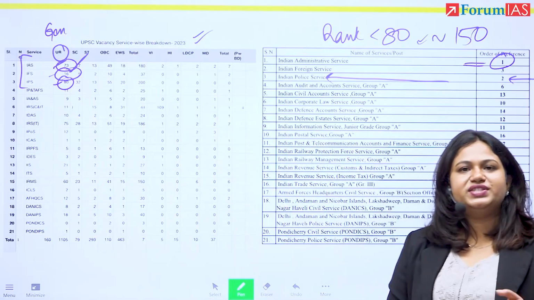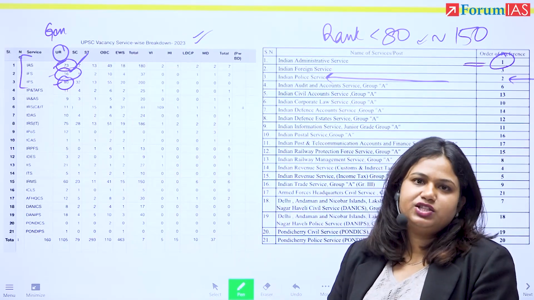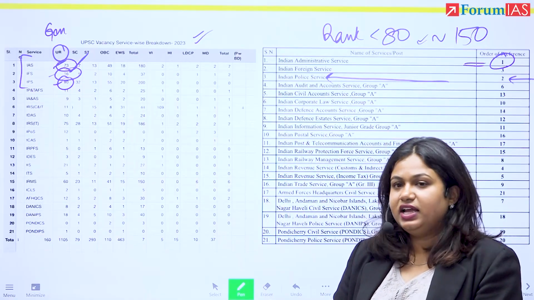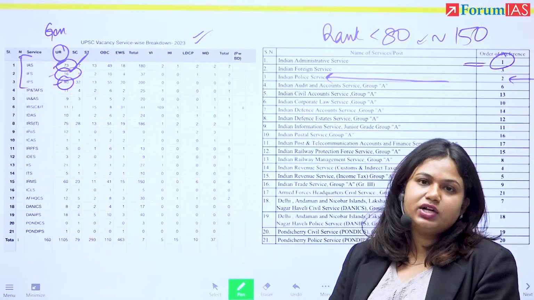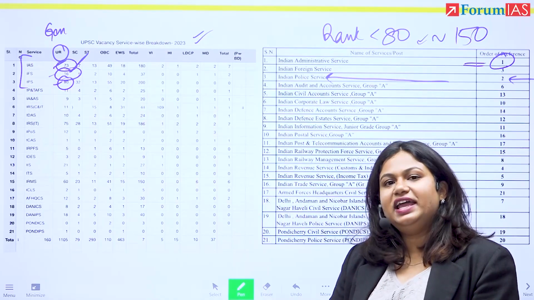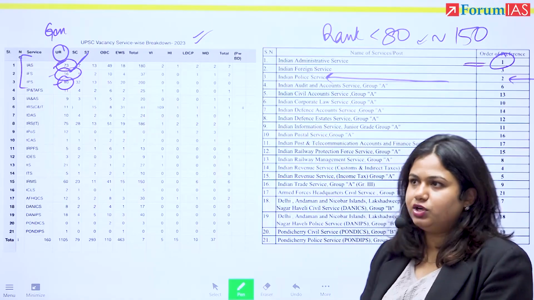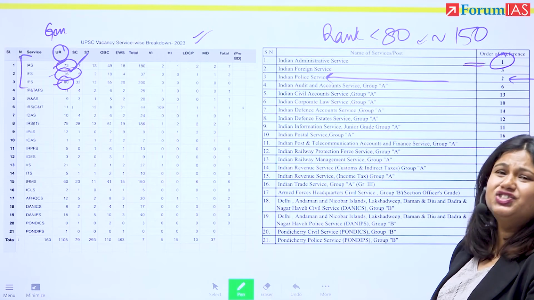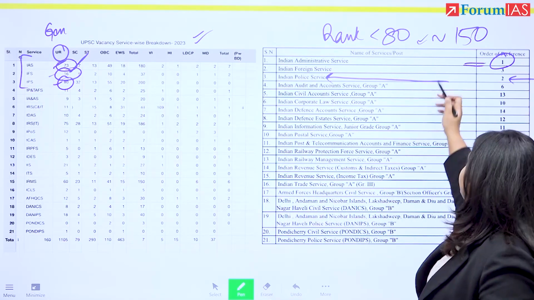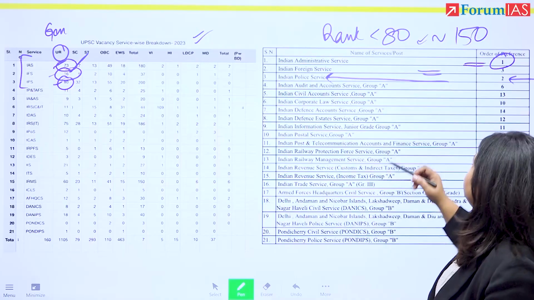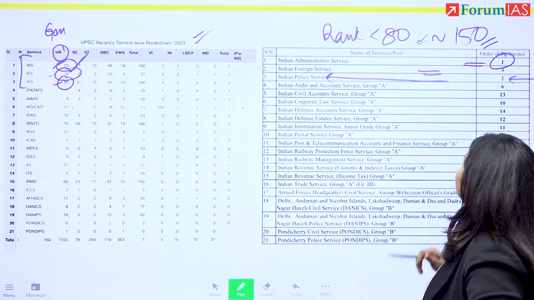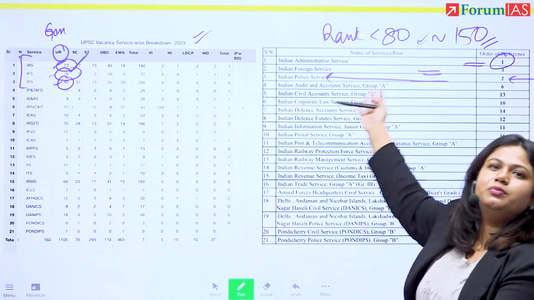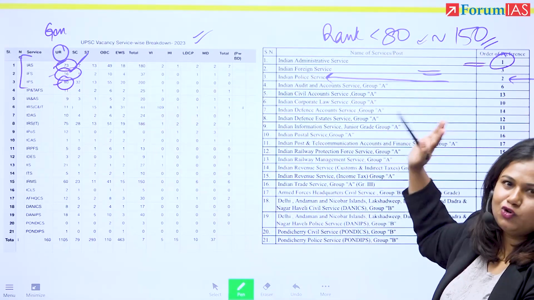If IFS was everyone's first priority, only top 16 candidates would get IFS. If you're the sort of person who wants IFS, right? And again, it's a matter of what is the prioritization, what everyone else around you wants to get, right? What is their priority? According to this, it's a very, very chance-based system, right? So if they've put Indian Foreign Services 3, that means if you're getting your rank above say 150, 160, then you will get IFS, right? If everybody would be following this, but this is not true.